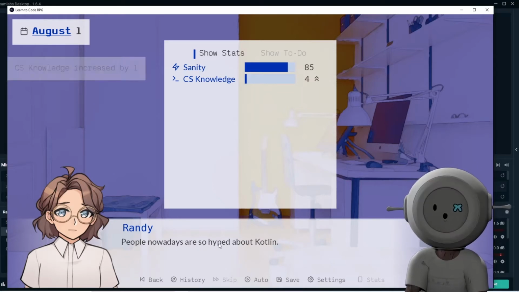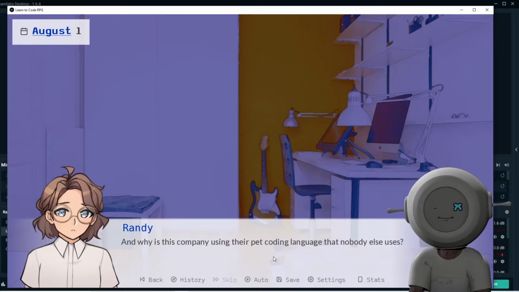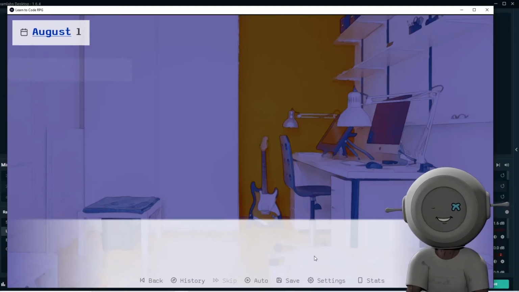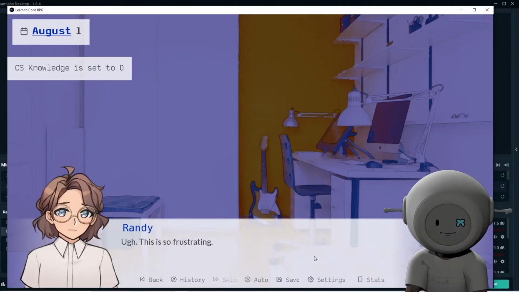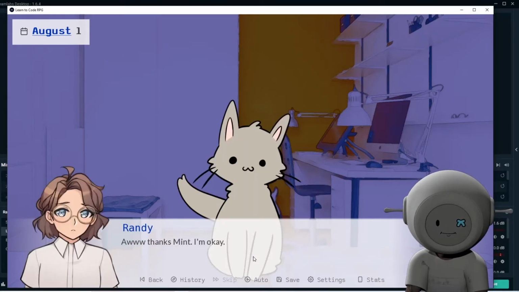People nowadays are so hyped about Kotlin. Did I say that right? Why is this company using their pet coding language that nobody else uses? I don't know what's going on.